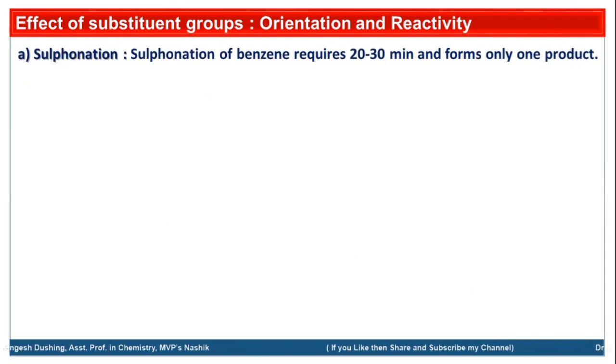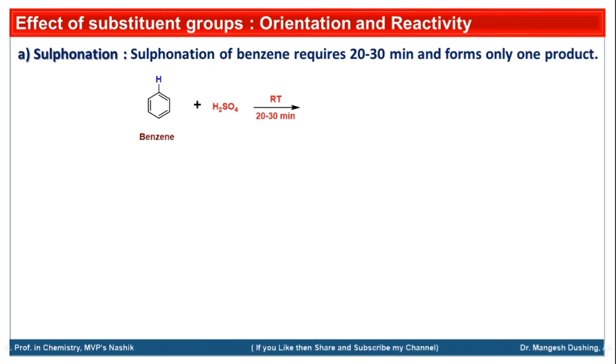For that purpose, we will take an example, sulfonation, to observe the rate of the reaction and the positions, which products are major, which are minor, or whether ortho, meta and para substitutions occur equally. Sulfonation of benzene requires 20 to 30 minutes and forms only one product, if you carry out sulfonation on benzene with no existing substituent.